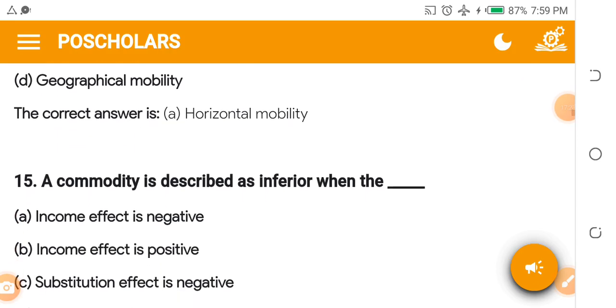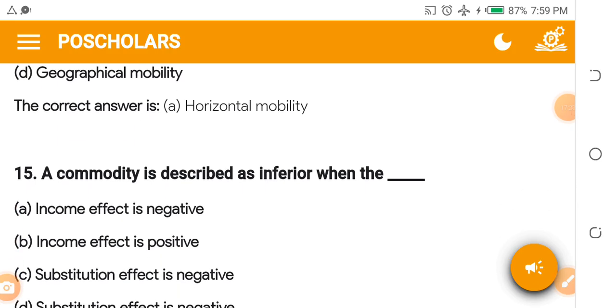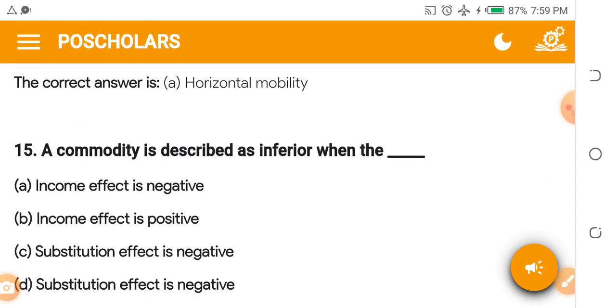Okay, we continue. A commodity is described as inferior when dash. Pay close attention. A commodity is described as inferior when the dash. A, when the income effect is negative. B, income effect is positive. C, substitution effect is negative. D, substitution effect is